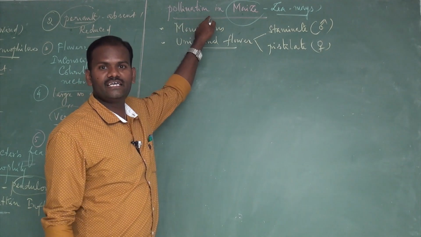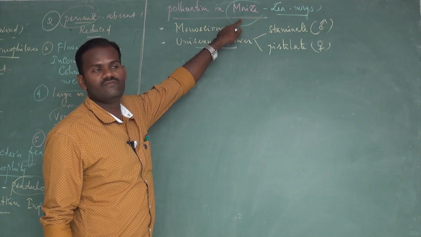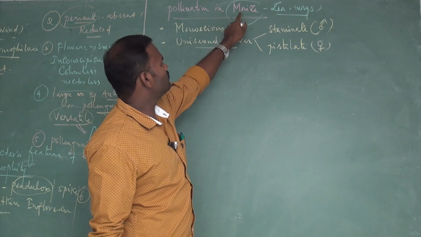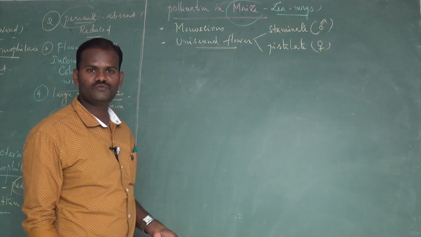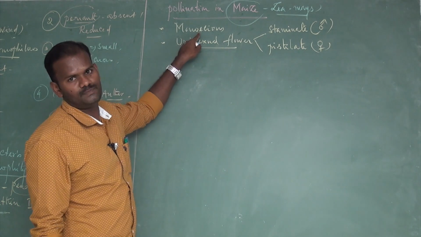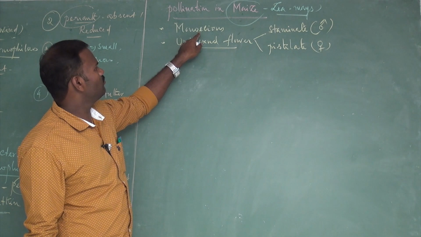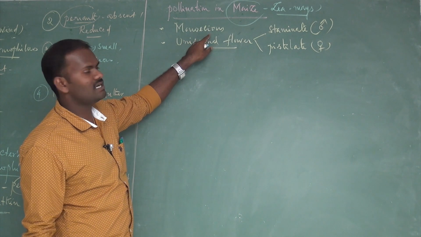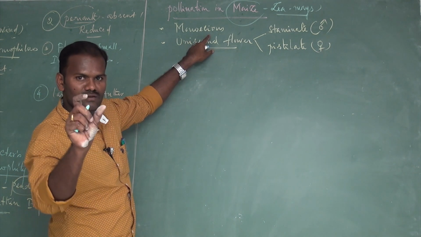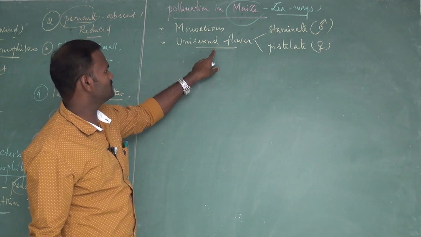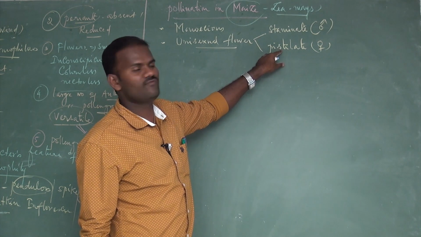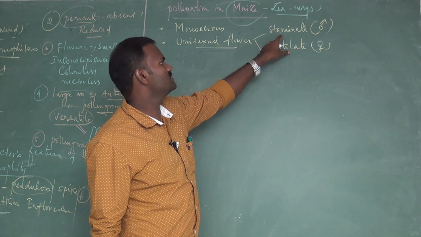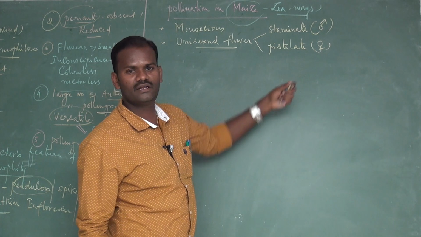How does pollination take place in maize? Maize is a wind pollinating plant. Its binomial name is Zea mays. What are the characteristics of maize? It is a monoecious plant, and both male and female flowers are present on the same plant. These are unisexual flowers, of two types: one is the staminate flower, the other is the pistillate flower. Staminate means male flower, and pistillate means female flower.